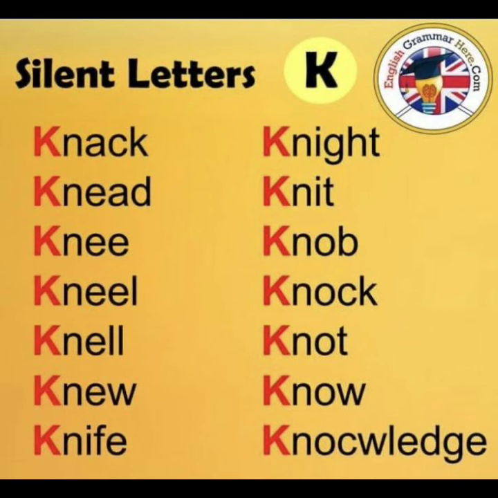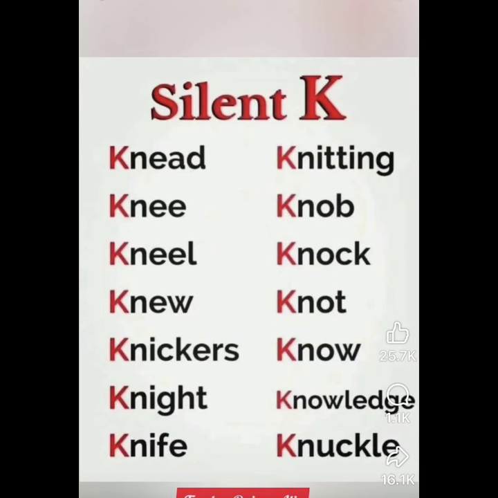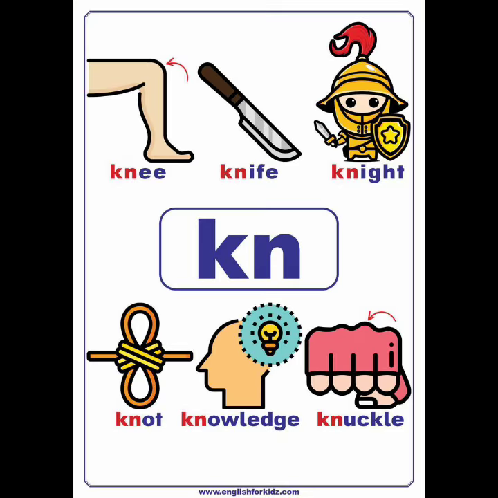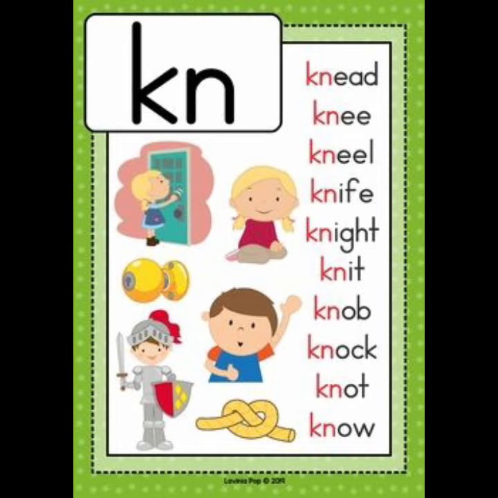K is silent. You should remember that silent letters don't make a sound and we don't pronounce them in the word. For example, knife, no, we don't say K, we don't pronounce the letter K in the word. In these words we don't pronounce K. K is silent. Knees, knowledge, and night.